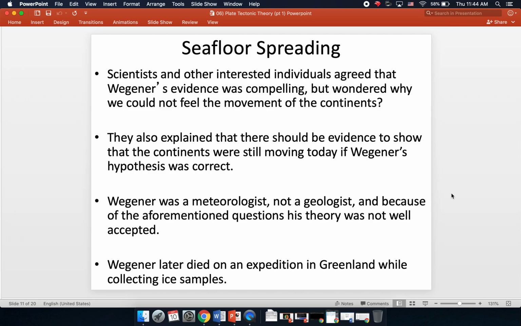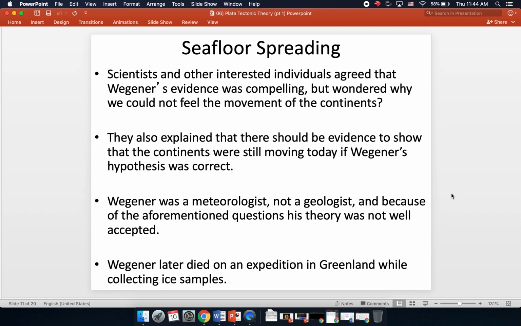They said, well, Wegener probably doesn't know about this or that, and probably referred to established ideas of the time that maybe have now since been discredited, and used those things to try to discredit Wegener. They just thought that he's not a geologist. He can't account for everything we can, so he's not that credible of a source. Okay, so most geologists were not ready to take a serious look at what he was saying.